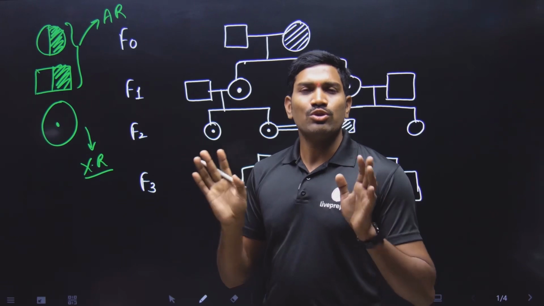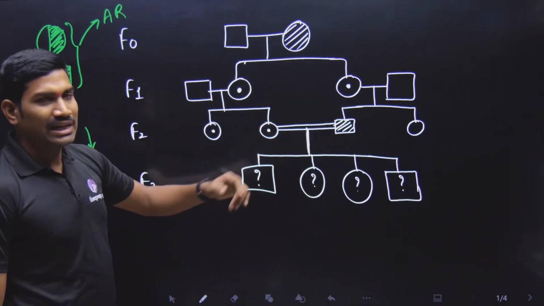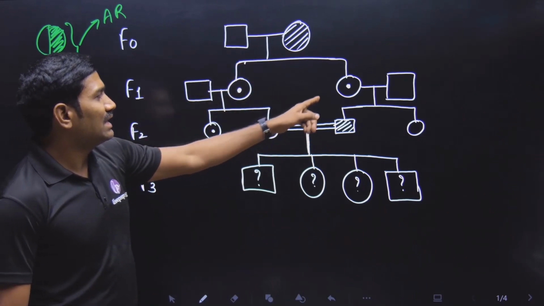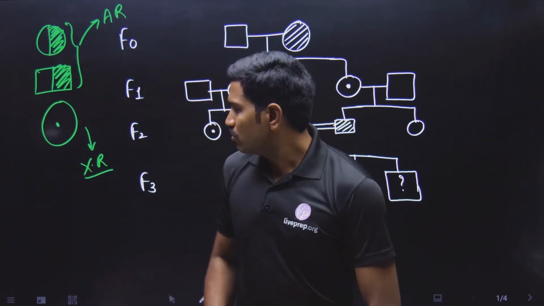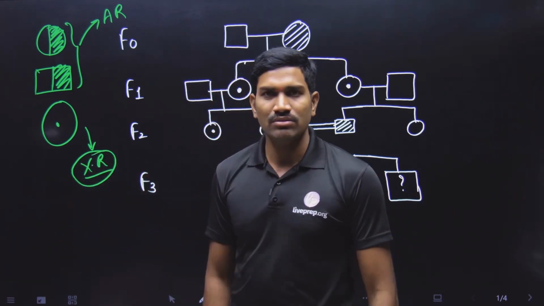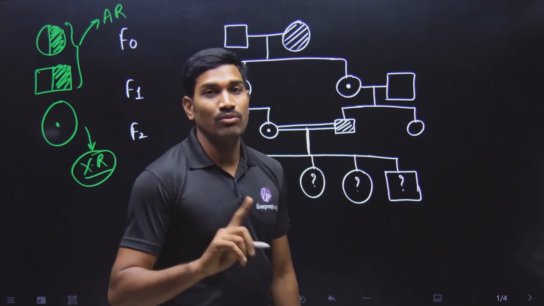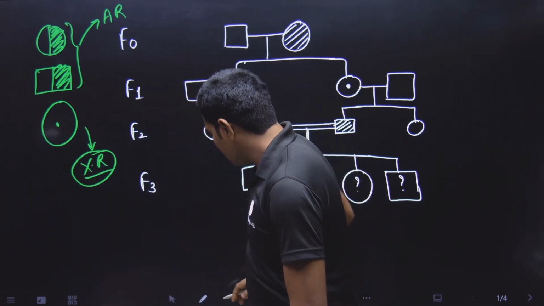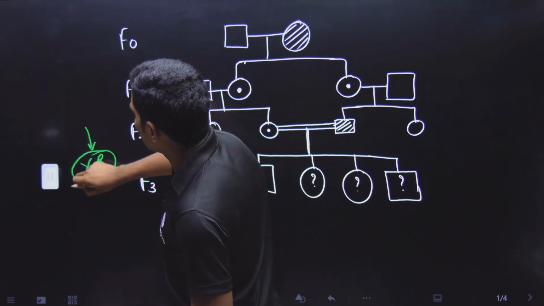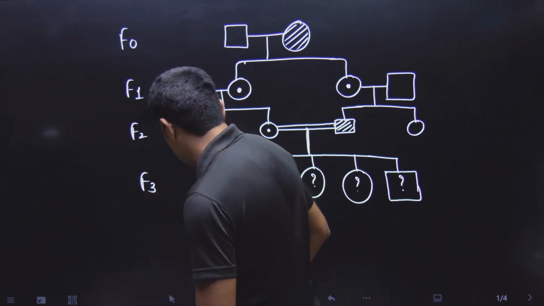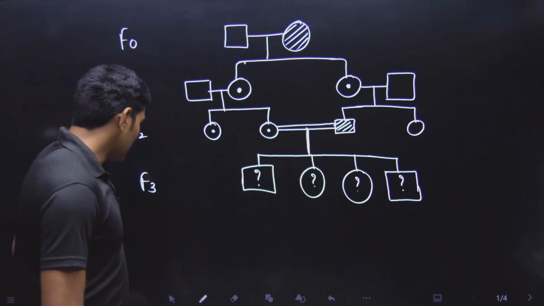Yes or no? So now the major and important question is, in this given pedigree, the same pedigree I have drawn here, they have given a circle with a dot. So what do you need to do here? Do you need to consider this as X-linked ratio? Do you need to solve it based on the X-linked ratio? No. Please remember this. This is why I am repeatedly telling you to go through the NCERT QR code content. So what is this NCERT QR code content?